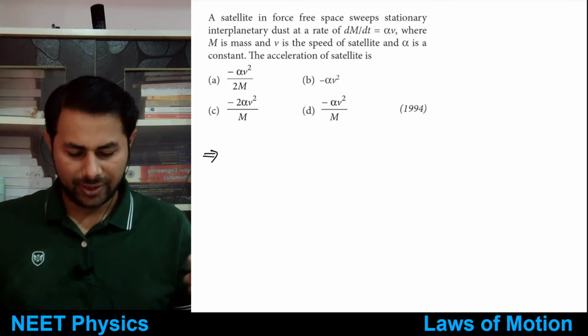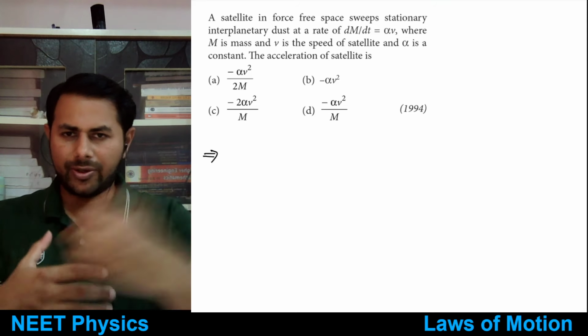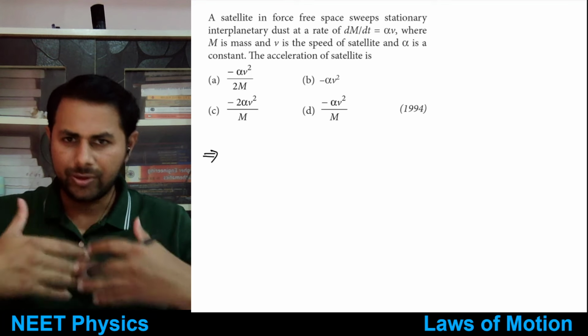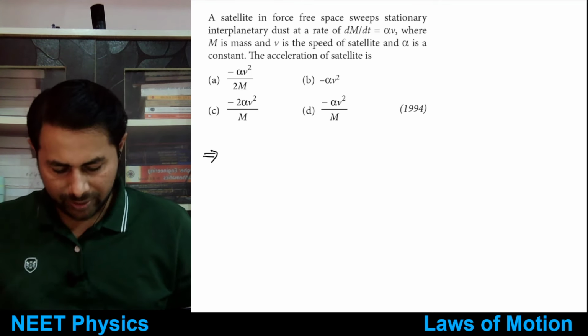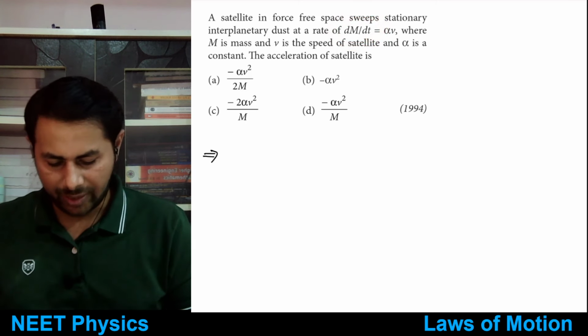Let's check. The satellite is moving with some speed and dust falls on the satellite, so it sweeps out the dust. It moves through the dust with speed v, and it sweeps out the dust at the rate of dm by dt equal to alpha times v.